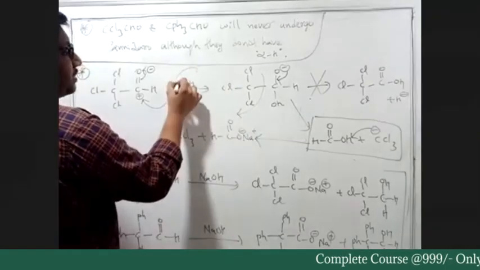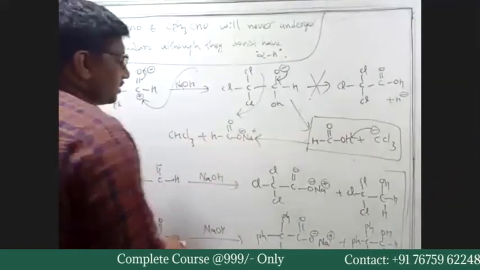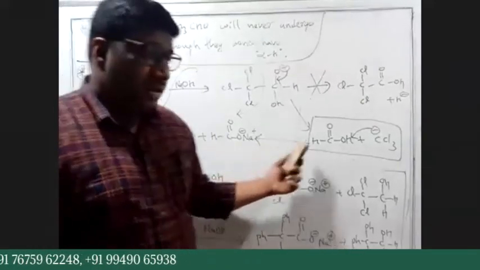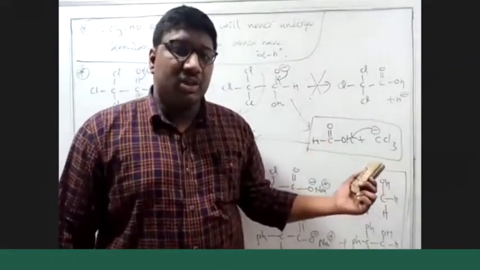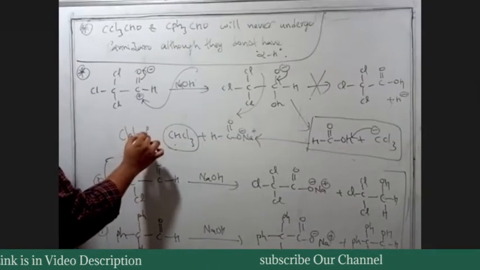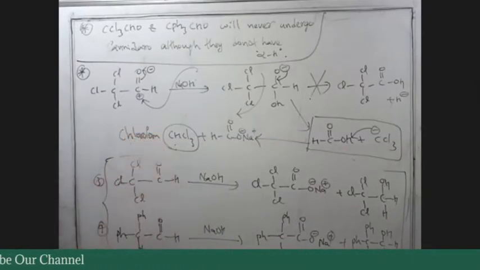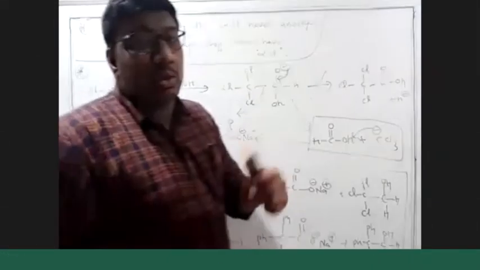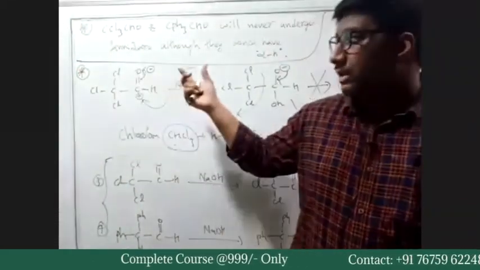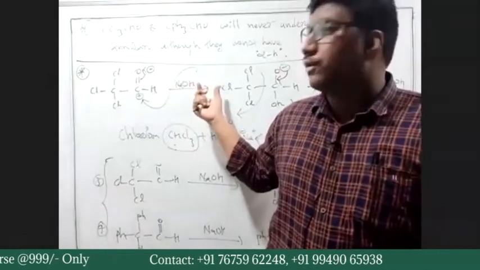Instead of O minus, if you write NaOH, this will be the formed product. Yes or no? So the CCl3 group leaves and forms chloroform. Chloroform will be formed when we treat chloral with NaOH.